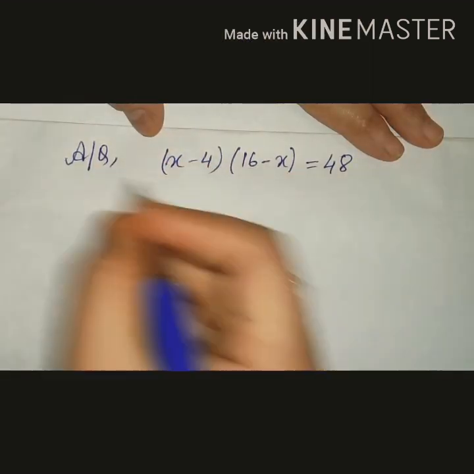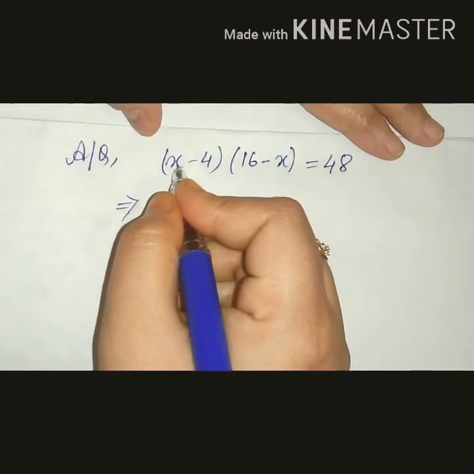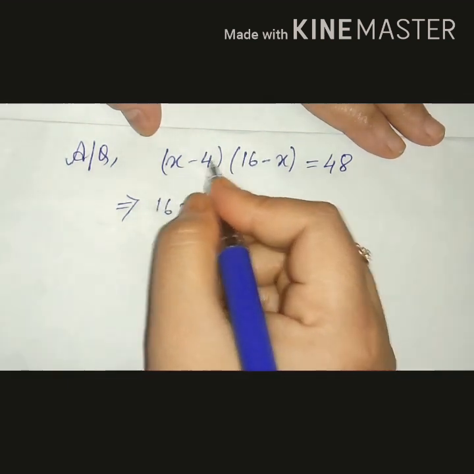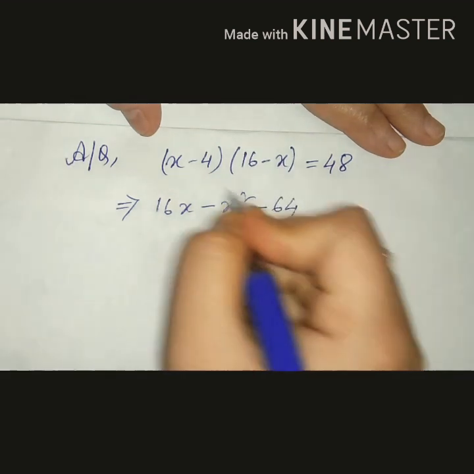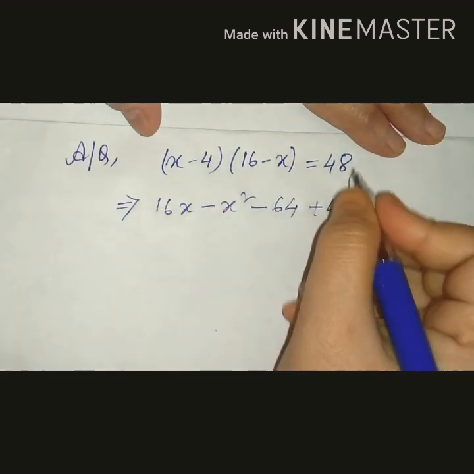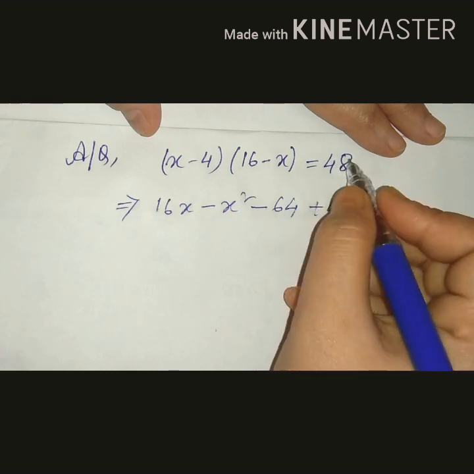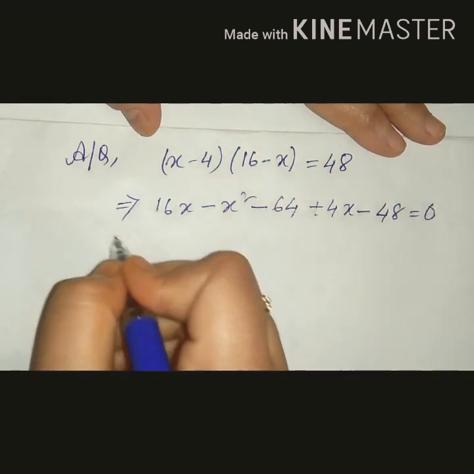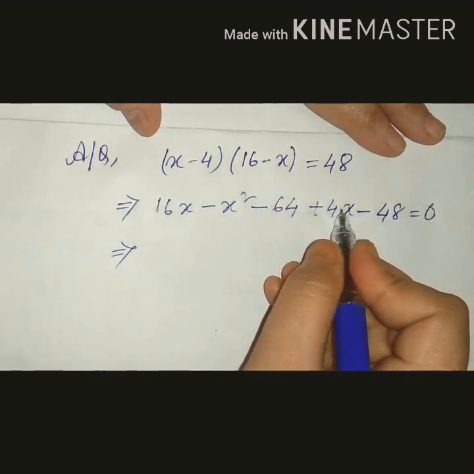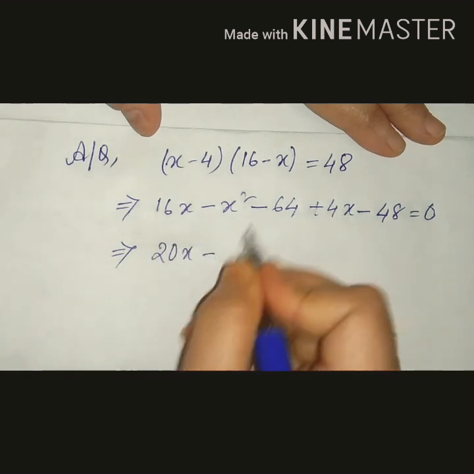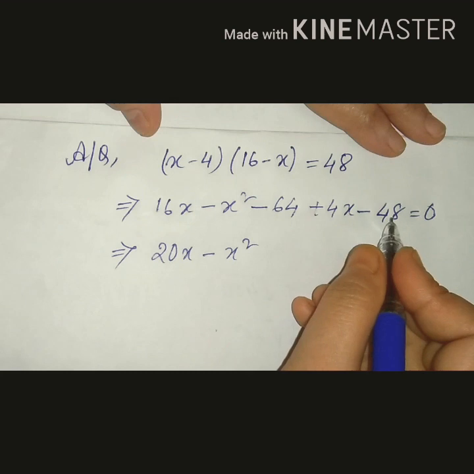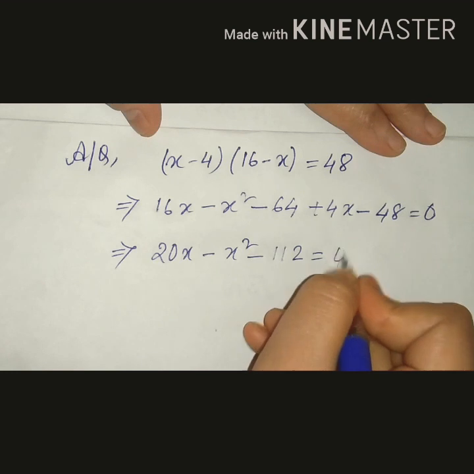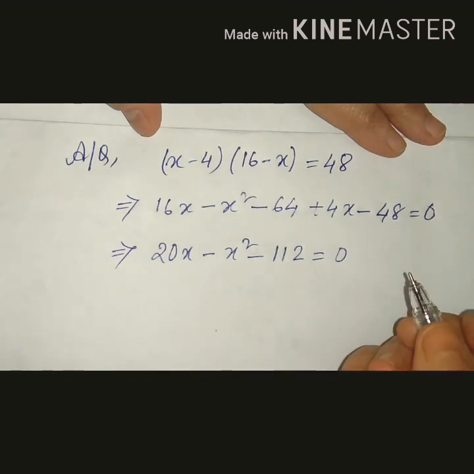So let us solve this. Now students, expand it, what you will get? This one 16x, then minus x square, then minus 64, and then plus 4x, and then bring this minus 48 to the left hand side, which is minus 48 equal to 0. Clear? Now you see 16x and this one is 4x. So you will get 20x minus x square, and this one minus 64 minus 48 will be minus 112 equal to 0. Clear?